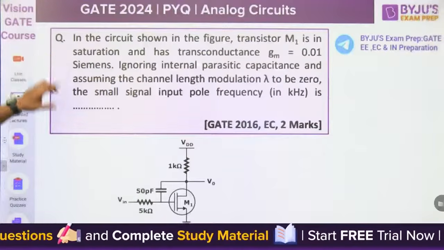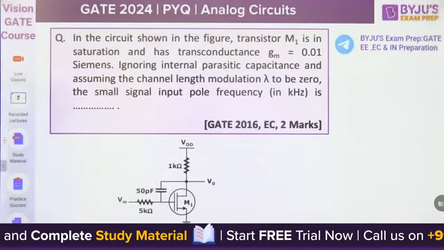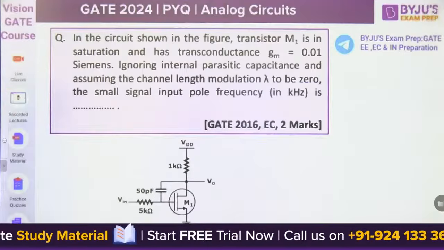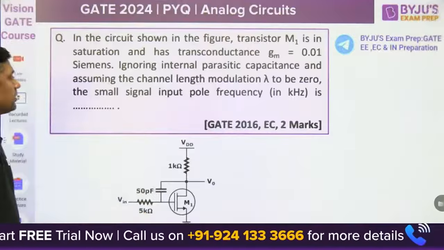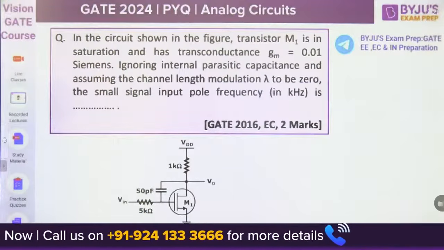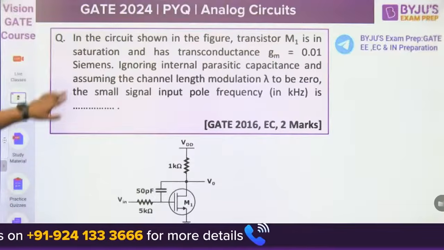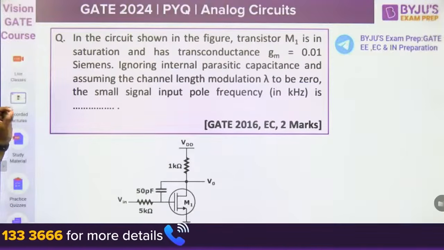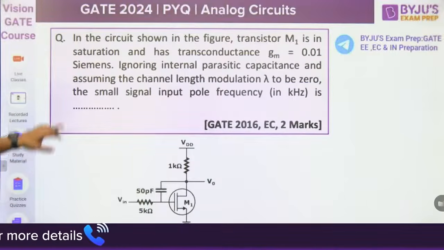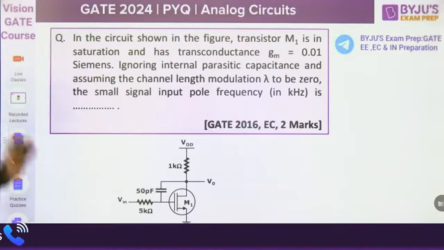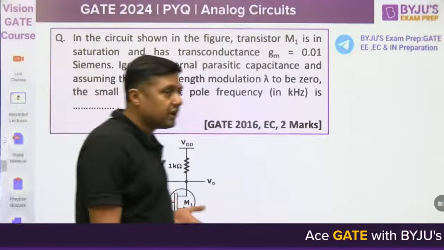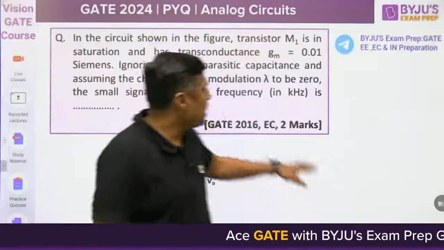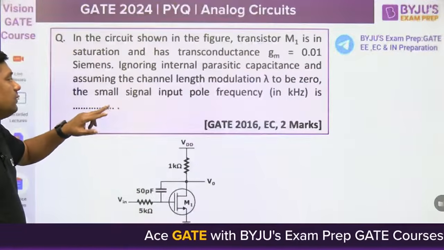Then in the circuit shown in the figure, the transistor M1 is in saturation. Where is M1? This is M1 in saturation. There is a 50 picofarad capacitor, 1 kilo ohm and 5 kilo ohm resistors, and a transconductance GM of 0.01 Siemens. Ignoring the internal parasitic capacitance and assuming the channel length modulation lambda to be 0, meaning we have to neglect the early effect, what is asked is the small signal input pole frequency.